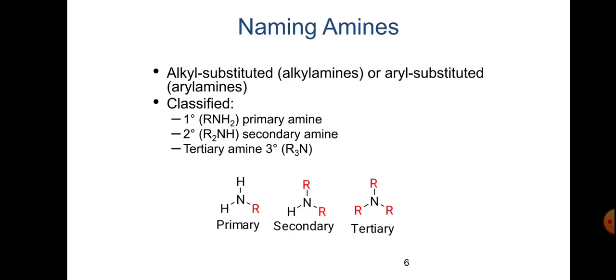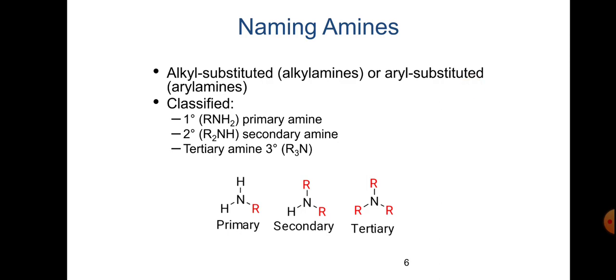Now, naming of amines. Based on the substituent present on the nitrogen, we have already gone through that. Alkyl substituted amines are called alkyl amines, and aryl substituted amines are called aryl amines.